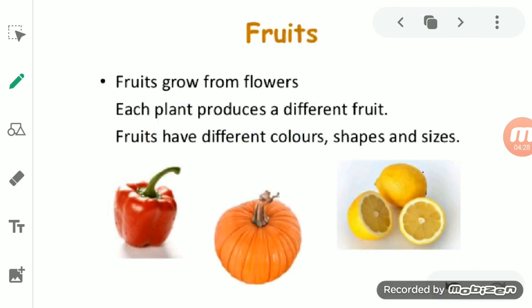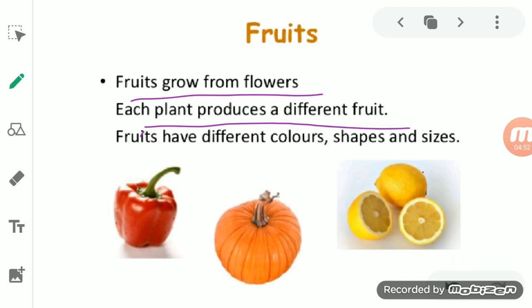First of all, we will see here that the fruits grow from flowers. So flowers are responsible for the growth of the fruit. The second one is that each plant produces different fruit. Like the flower is different in different plants, the same thing applies to the fruit also.